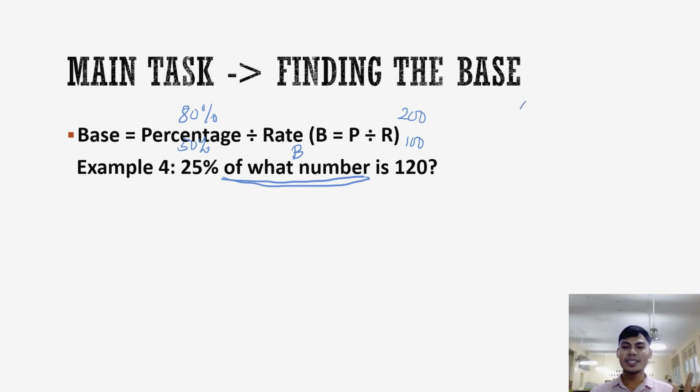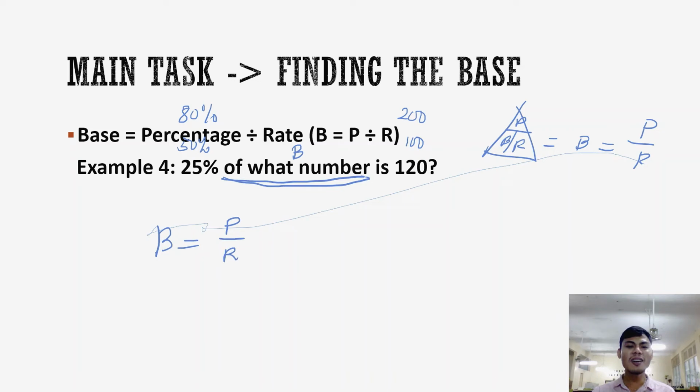So, imagine nyo naman sa triangle, percentage is base times rate. Hence, base is P over R. Again, ilagay nyo na lang nyo yan sa mind nyo. Okay, and let's solve. Ang percentage is 120. And 25% is 0.25. And let's do the math.